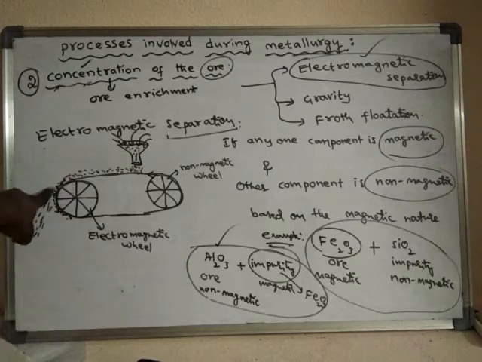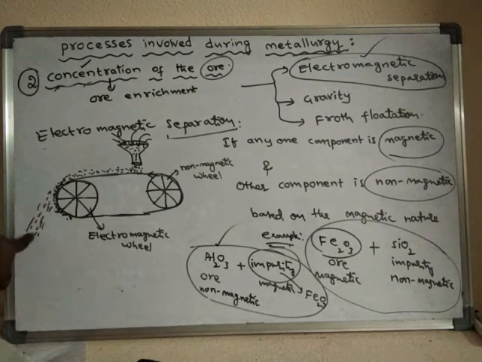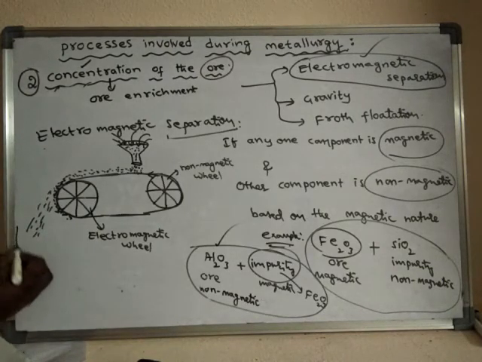The non-magnetic substance won't stick to the belt, so the non-magnetic component will be separated and collected in a container.